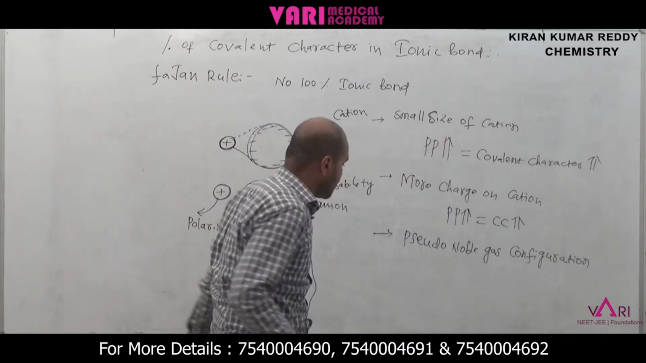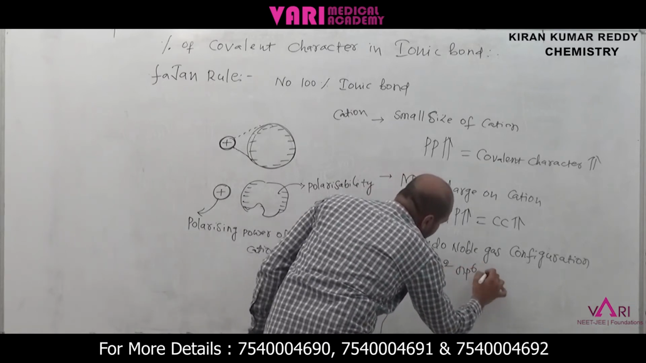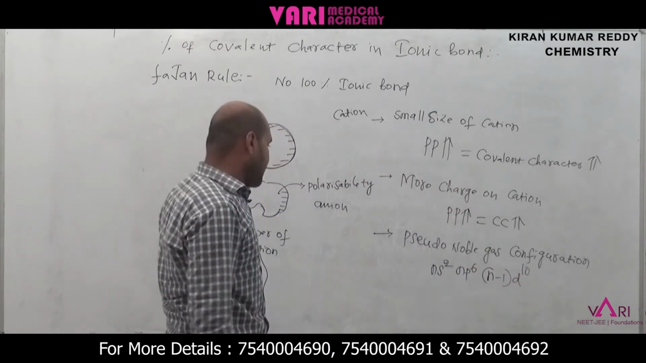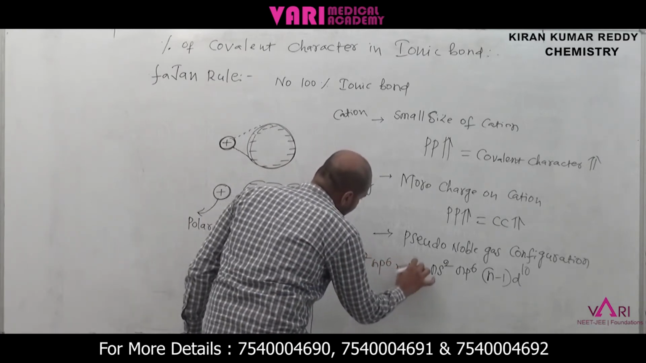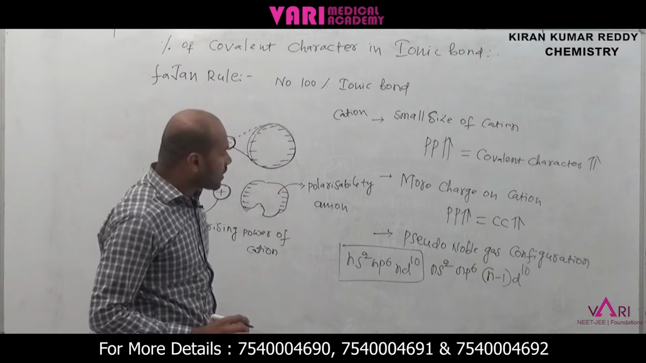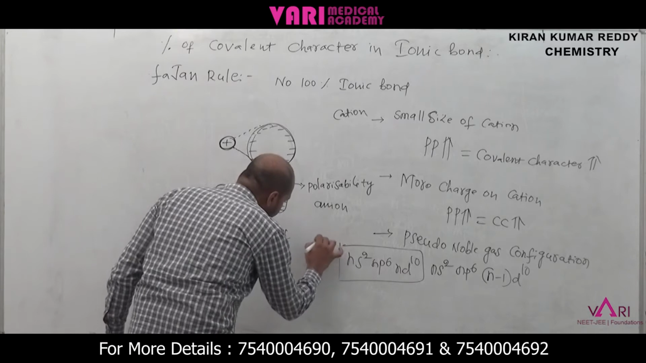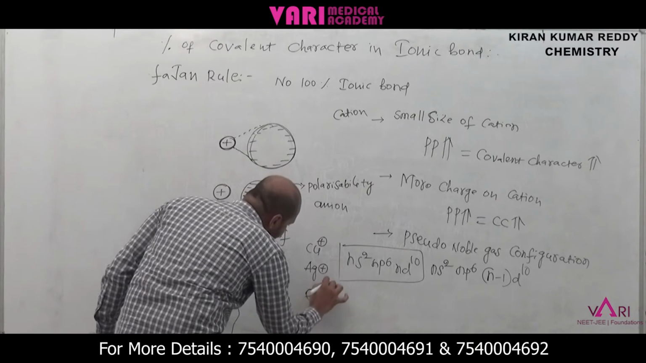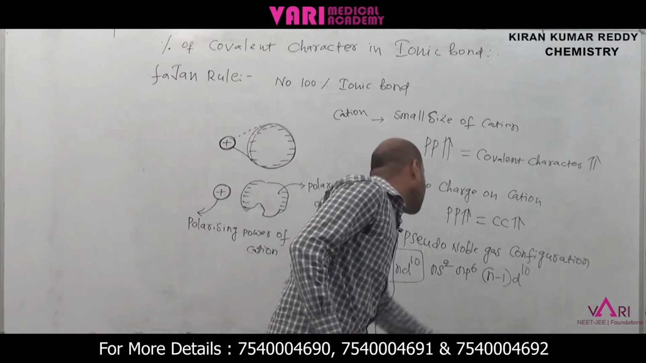Noble gas configuration. What is a noble gas configuration? ns2, np6, and (n-1)d10, so we can write ns2, np6, nd10. This is the pseudo noble gas configuration, and such cations have more polarizing power. What are the examples? I am taking copper plus, silver plus and gold plus. These pseudo noble gas configurations mean more polarizing power.